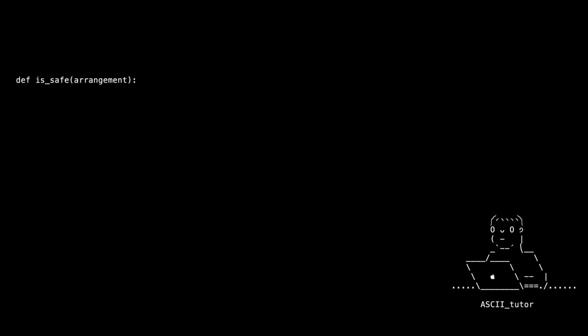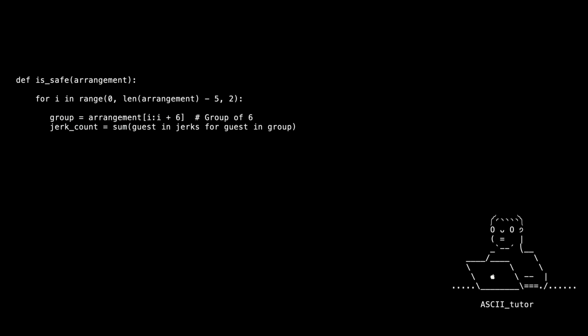The isSafe function is our security guy. He will go through this arrangement and take a closer look at groups of 6. If you are on a long table, you have 5 direct table neighbors. Security guy will count the usual suspects. Using sum is a compact way to count without a counter and for loop.